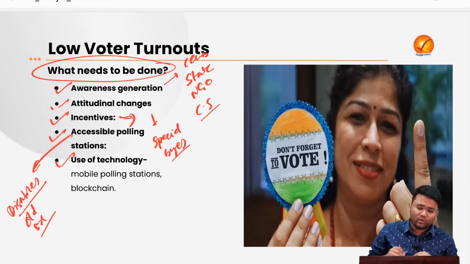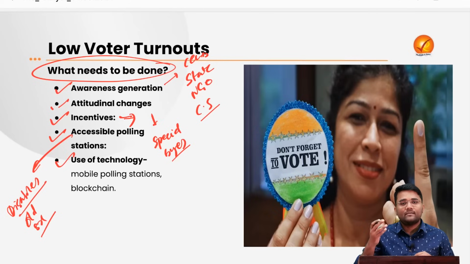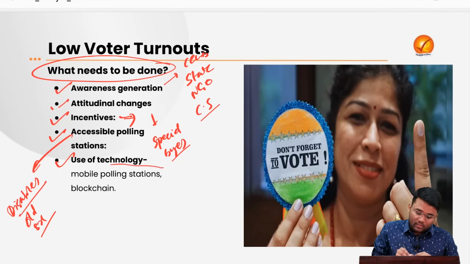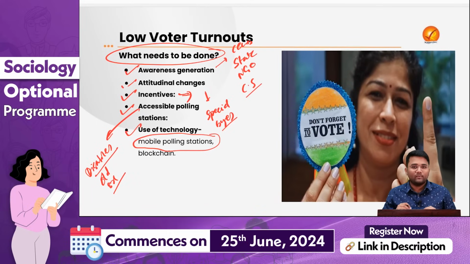Then there is a need for use of technologies in the ongoing and upcoming elections to ensure increased voter turnout. Mobile polling stations can be set up so that people who have internally migrated, like people who are in Delhi leaving their hometowns, can also cast their votes in these mobile polling stations.